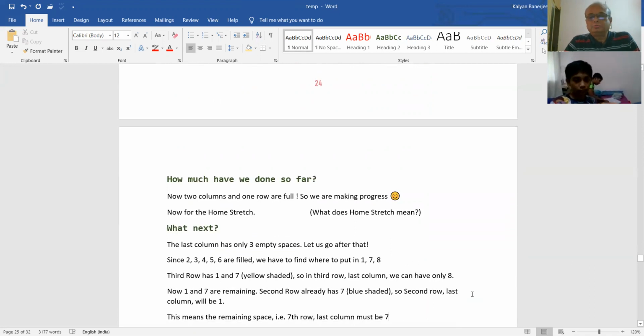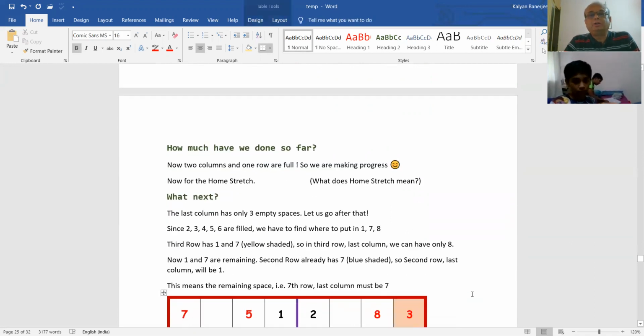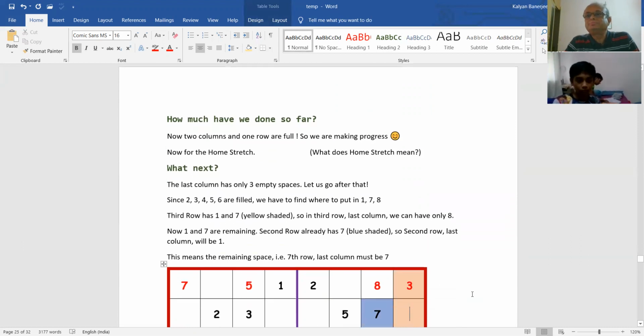Okay. Now we are getting to what I call the home stretch. What is the meaning of home stretch? Can you tell me? Home stretch. It has nothing to do with Sudoku. It is an English term. No, I didn't know. See, home stretch means you are coming in a long journey and you have come very near home. So that is home stretch.